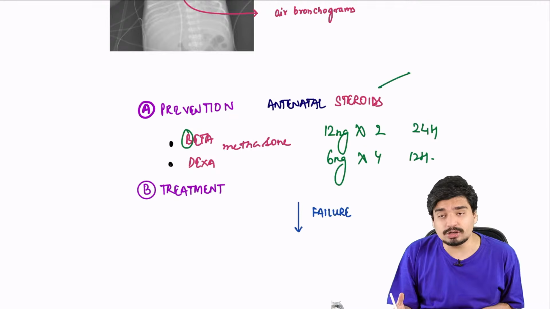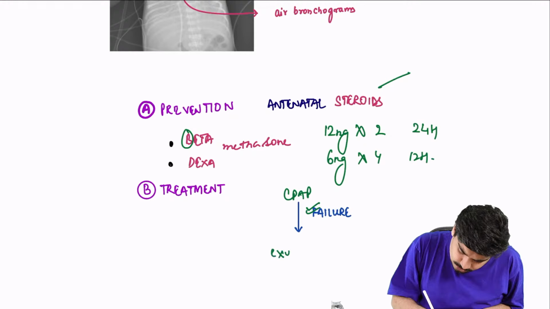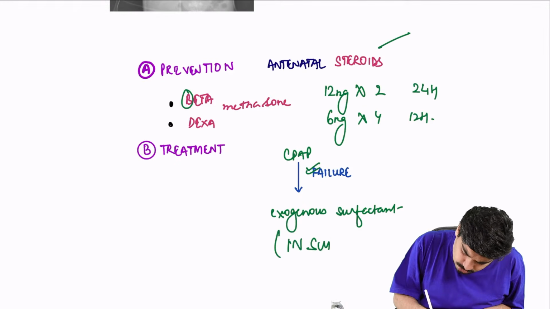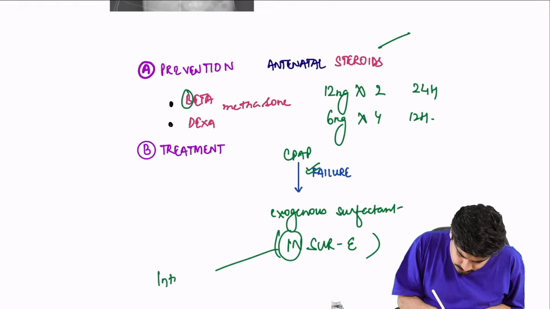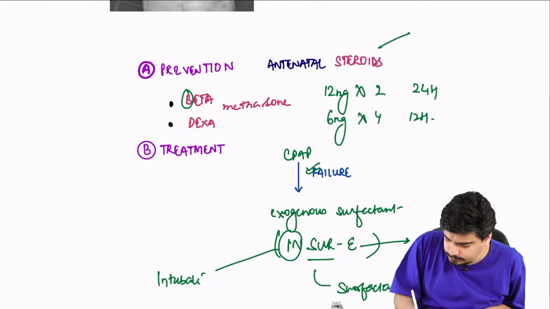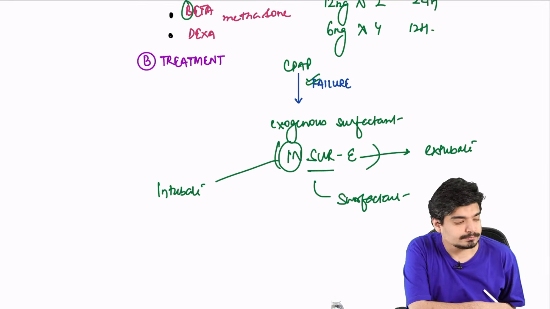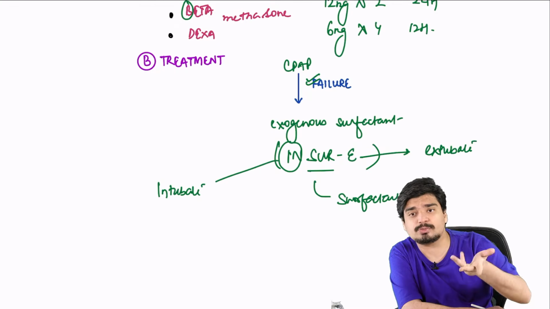But even if a child is born with RDS, initially you can start the child on CPAP. If the CPAP fails, then you can give exogenous surfactant. The method to give this exogenous surfactant is called INSURE. What does INSURE stand for? IN stands for intubate. SUR is surfactant. E stands for extubate. We will intubate, we will give surfactant, and we will extubate the baby.